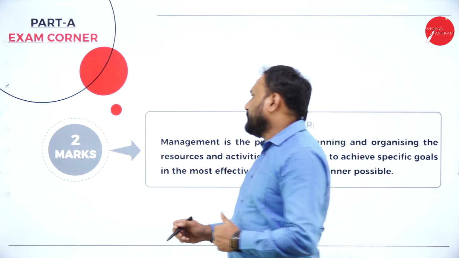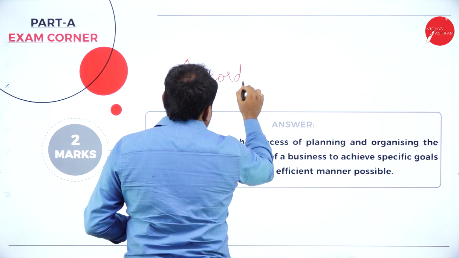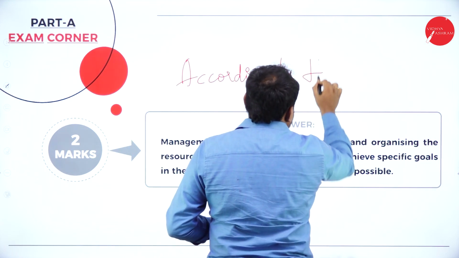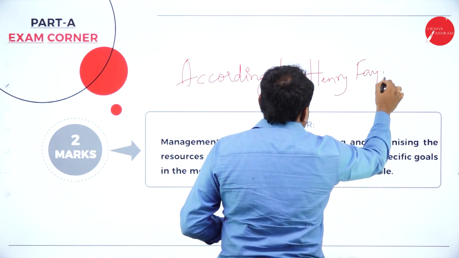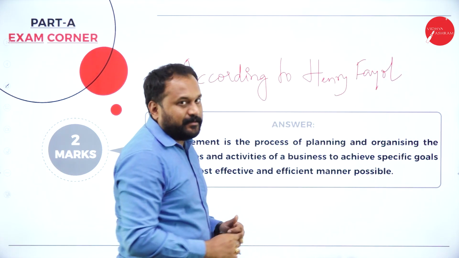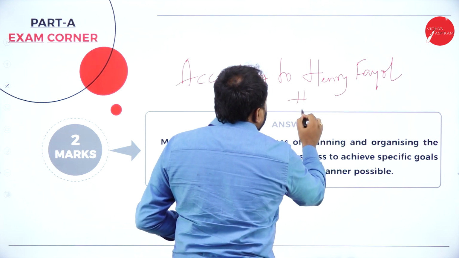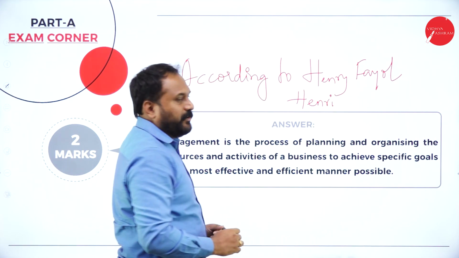Now you are supposed to always write according to, you can go with Henry Fayol. See, many of you also make a mistake whenever you write Henry Fayol, H-E-N-R-Y, but it is actually H-E-N-R-I, Henri Fayol.